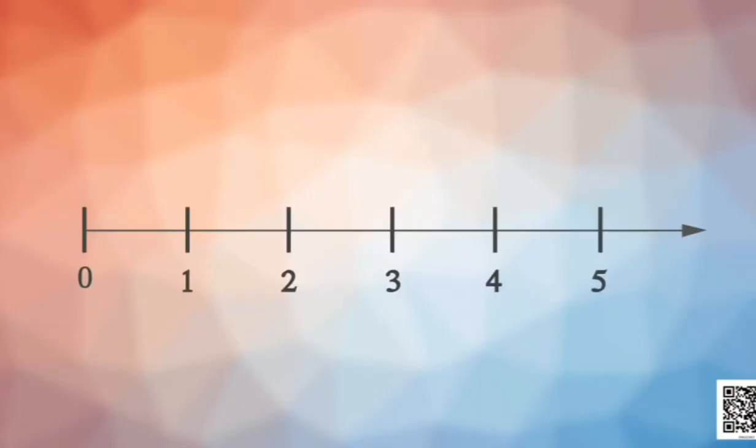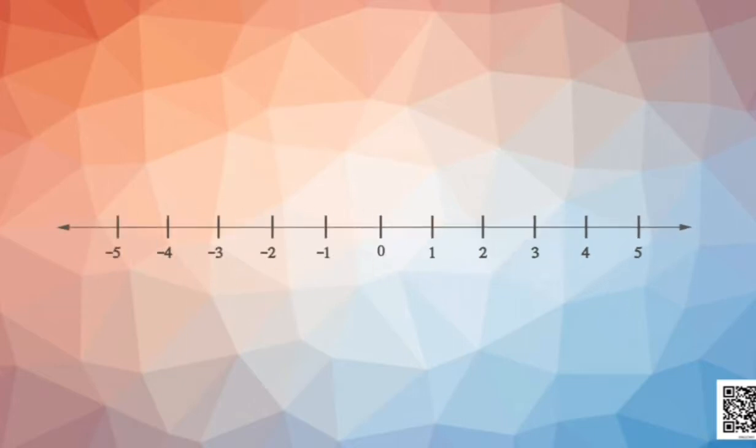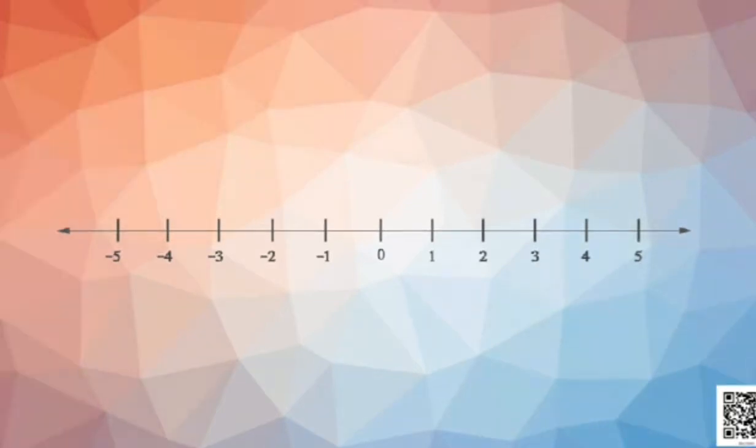On a number line, in the middle we have 0, and on its right side the numbers that are written are 1, 2, 3, 4, 5 and so on. Similarly, on the left side at equal intervals we write minus 1, minus 2, minus 3, minus 4 and so on. You must have also noticed the arrow on both the sides of the number line. It denotes that the number line can be extended to infinity on both the sides. That is, infinite numbers can be represented on a number line.